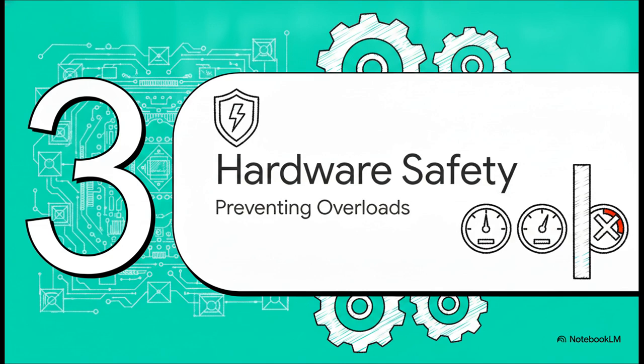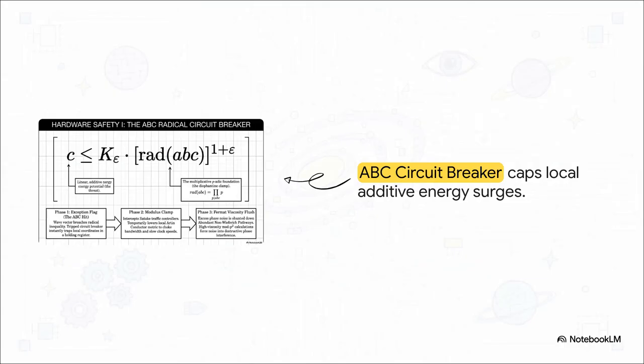Of course, any powerful operating system running at speeds like that is going to need some strict hardware limits to prevent an overload. Let's break down this equation acting as the ABC radical circuit breaker. On the left side, you have C, that's the linear additive energy potential, essentially the threat to the system. Now on the right, see that rad ABC variable raised to the power of 1 plus epsilon? That's our multiplicative clamp. Whenever additive energy in a local area gets way too high, this radical inequality trips just like a circuit breaker in your house.